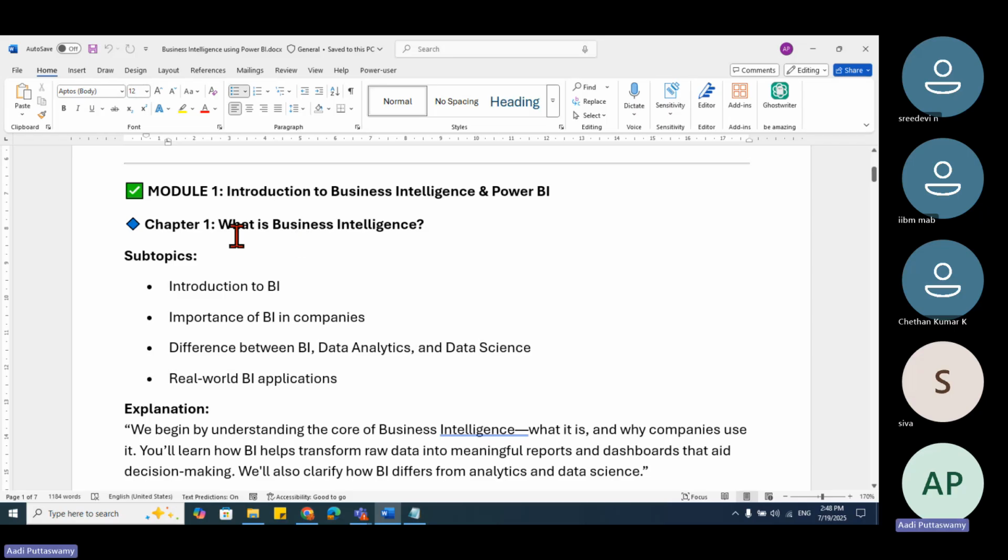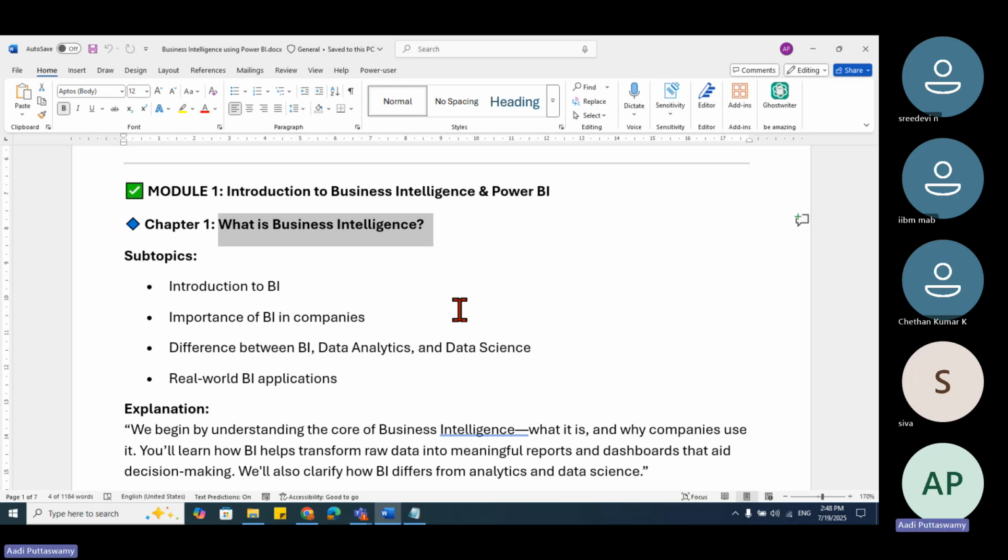Why? Because this business intelligence is the reason why we use Power BI or Tableau, MicroStrategy, QlikView. There is a long list of tools like that. What is business intelligence? Let me tell you. For understanding business intelligence, let's go a little back and understand what analytics is.